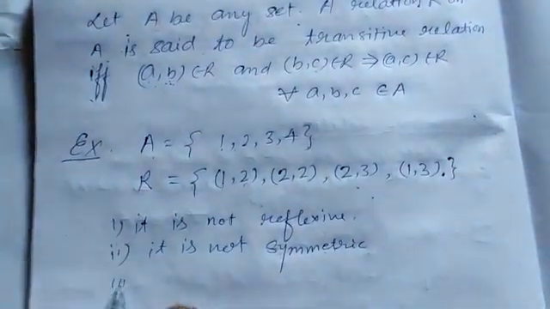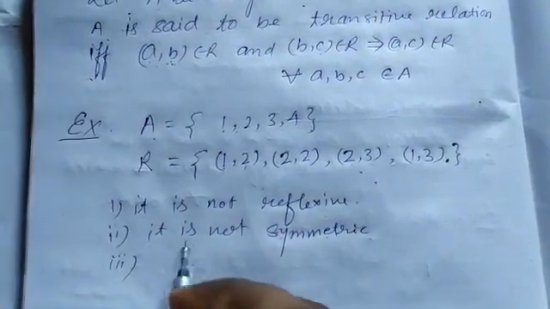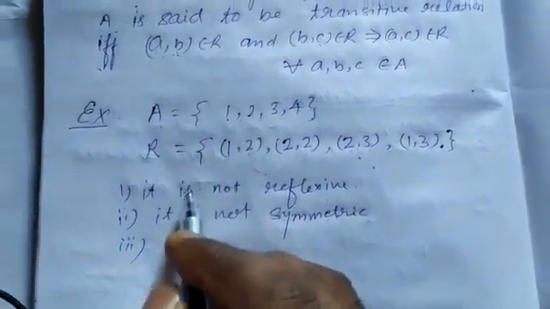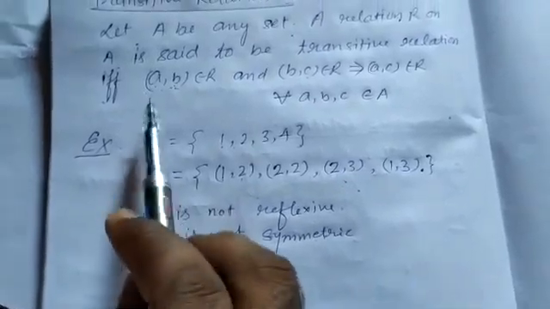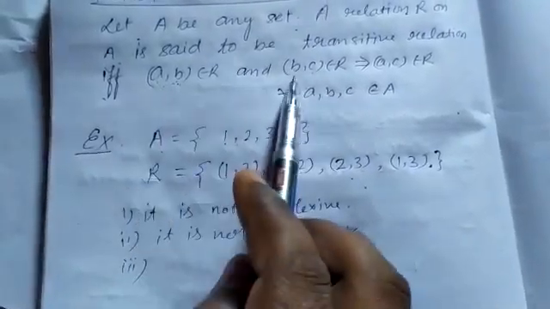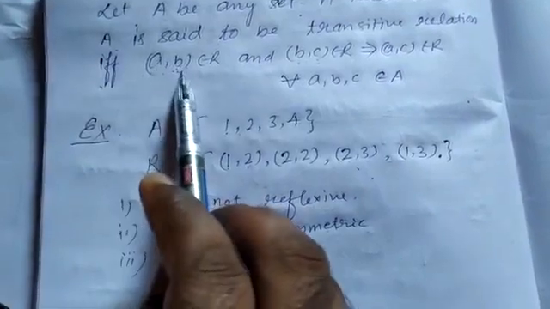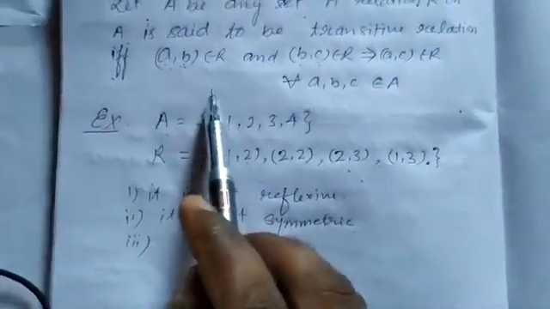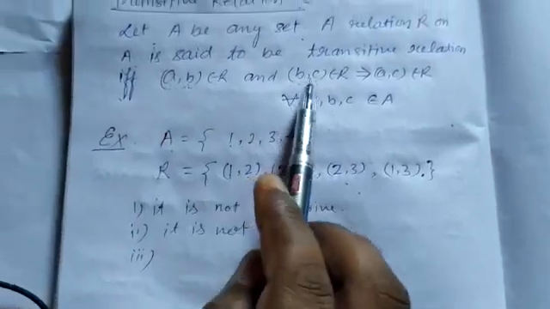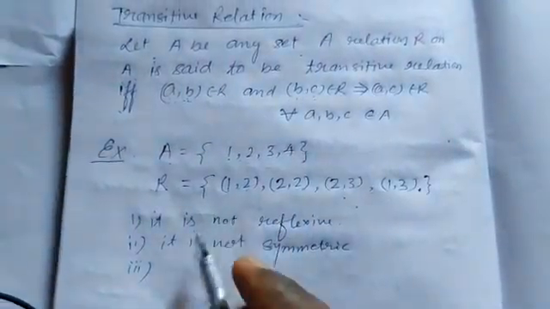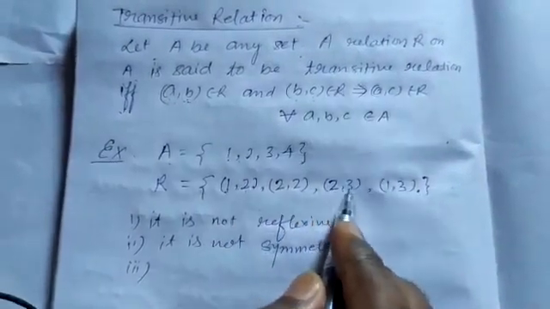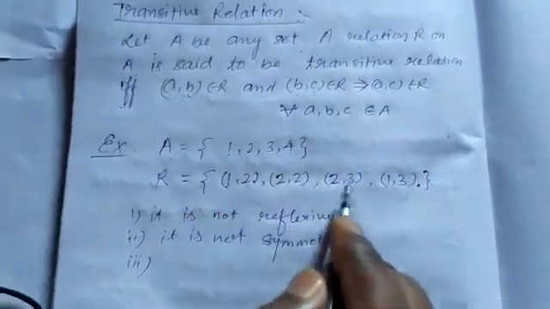Now third, check for the transitive relation. Is this transitive or not? Now apply the definition. The definition is if (a,b) belongs in R and (b,c) belongs in R, meaning A is related to B and B is related to C, the third element, then the first element must be related to C. Now see here, 1 is related to 2 and 2 is related to 3, and 1 is related to 3 is given here.